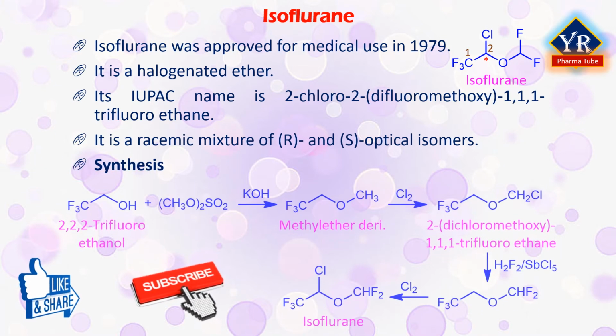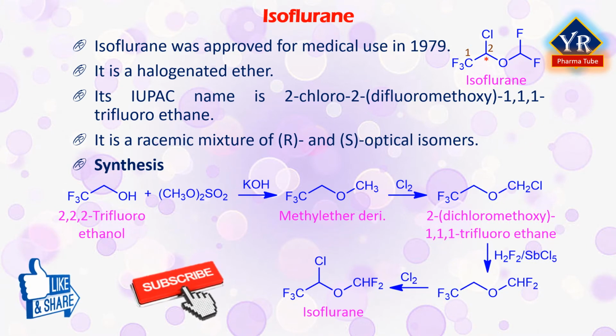Isoflurane is synthesized from 2,2,2-trichloroethanol, which is first methylated by dimethyl sulfate in the presence of potassium hydroxide. The resulting methyl ether undergoes chlorination by molecular chlorine to give 2-dichloromethoxy-1,1,1-trifluoroethane. In the subsequent interaction with hydrogen fluoride in the presence of antimony pentachloride, chlorine atoms are ultimately replaced by fluorine atoms. The resulting ether again undergoes chlorination by molecular chlorine to give isoflurane.